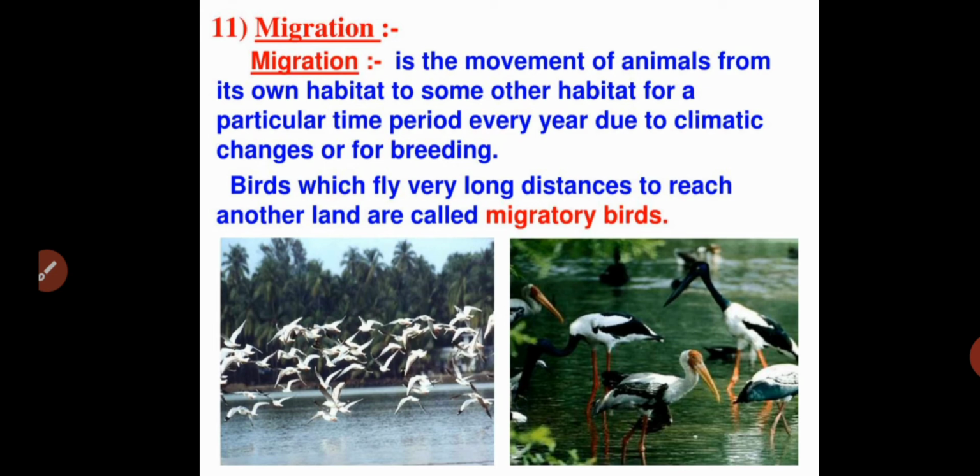Because of a change in the climatic condition, or for breeding. This is about migration. Migration is the movement of animals from their own habitat to some other habitat for a particular time period every year, due to climatic changes or for breeding. Migratory birds are birds which fly very long distances to reach another land. Some pictures of these birds are shown here. So this is about migration.